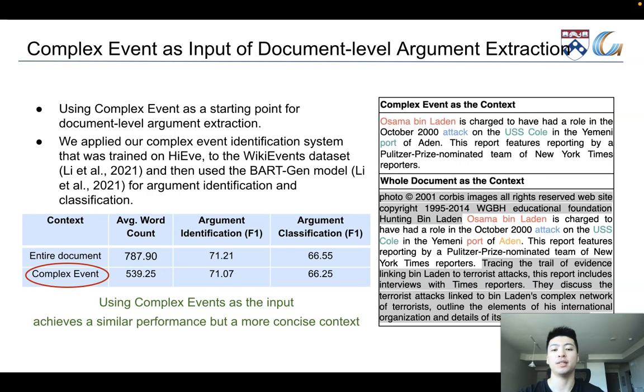We also show an attack runner event from the document which has the largest improvement on argument identification. As you can see, using complex event as context removes much irrelevant information, such as the intervals in the report. Arguments in green are correctly extracted, arguments in red are missing, and arguments in orange are extracted incorrectly.